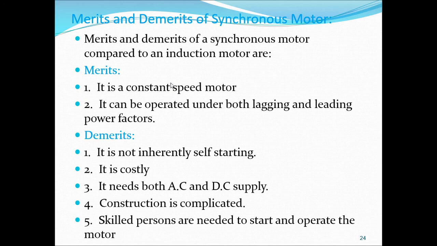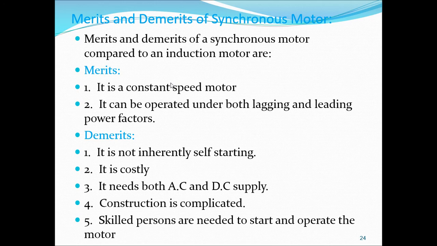What are the merits? First one is it is a constant speed motor. Second one is it can be operated at both lagging and leading power factor. If you come to demerits, it is not self-starting. Next one is it is costly.